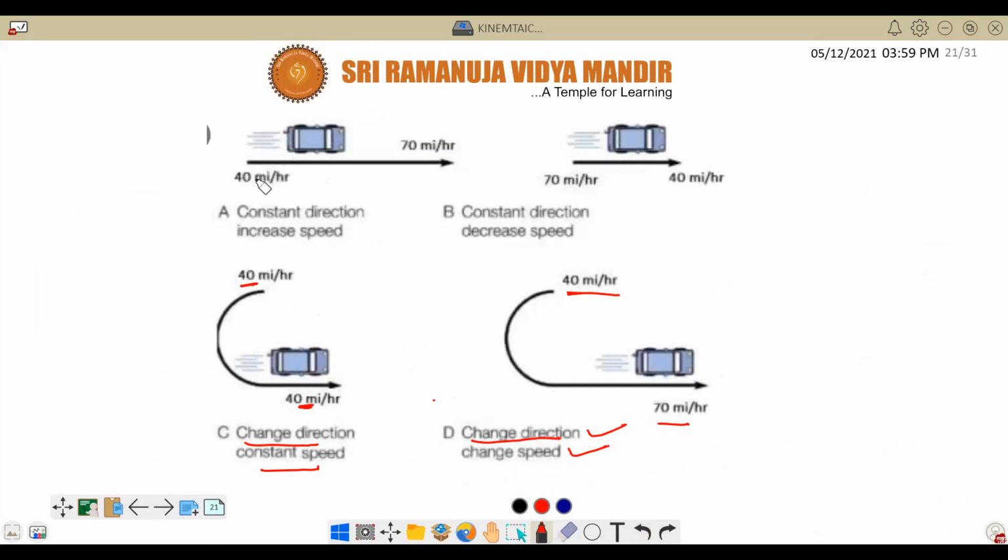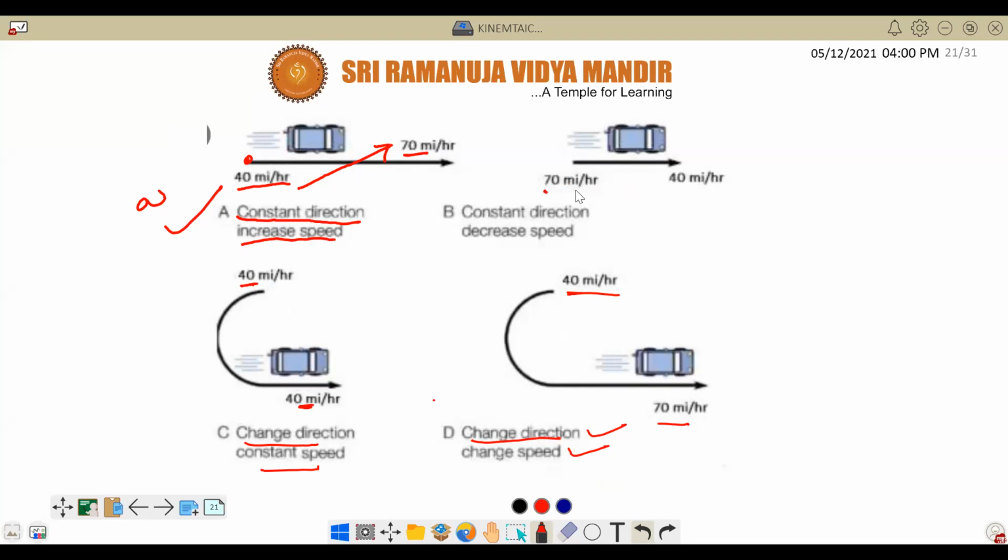Like here, you can see, what is the speed? 40 meters per hour. Here, 70. That means what is happening? Increasing velocity, sir. Correct. And direction? Towards right, constant direction. It is not changing direction, but speed is increasing, so it will have acceleration.